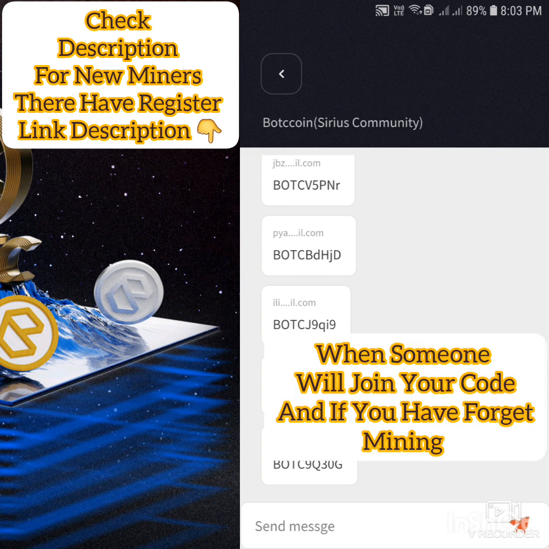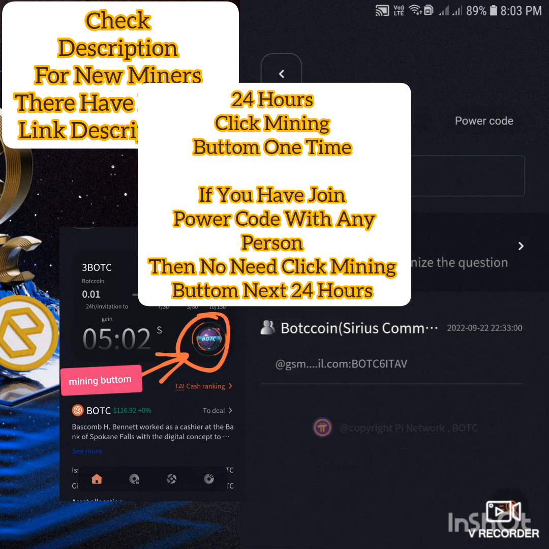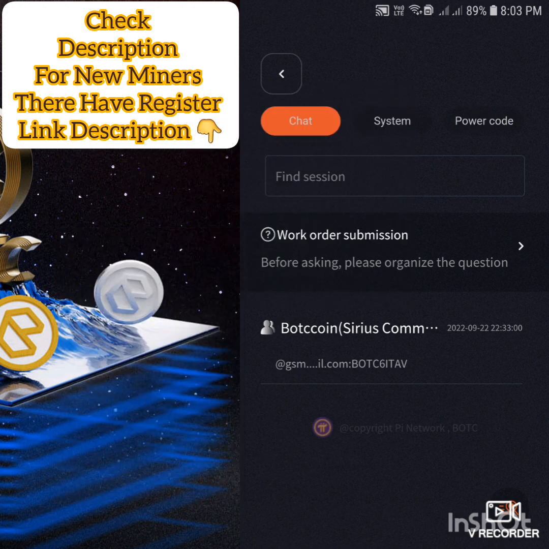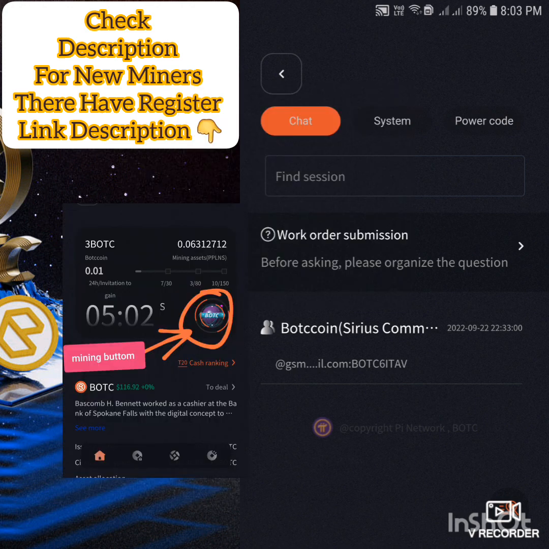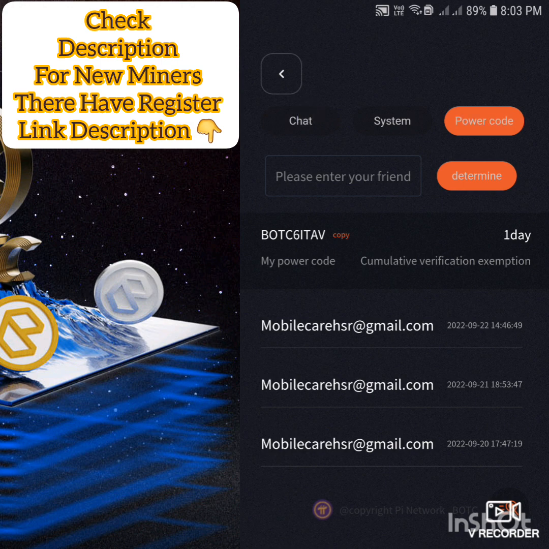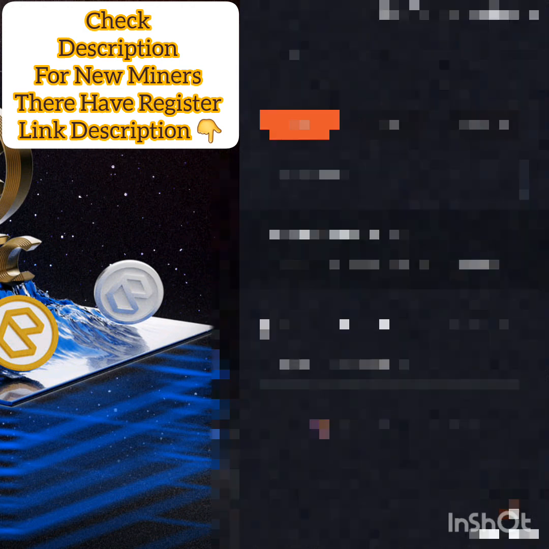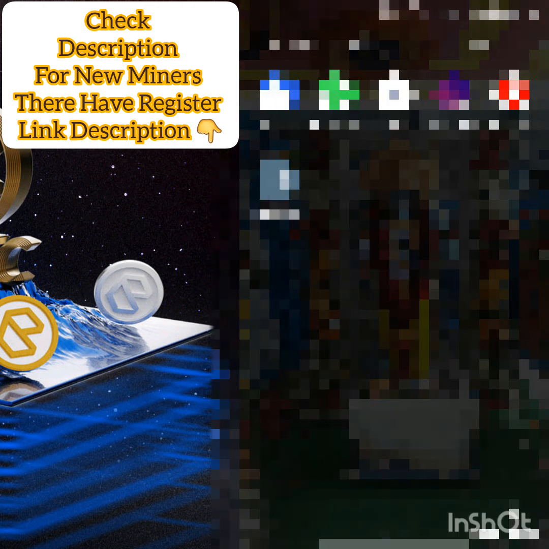When you paste your code here and someone uses your code, if you forget mining, the application will resume mining automatically when someone joins your code. I hope you understand these features. You have to go here and copy your code, then come back again and paste your code here. When someone joins, your mining will work automatically without any problem.